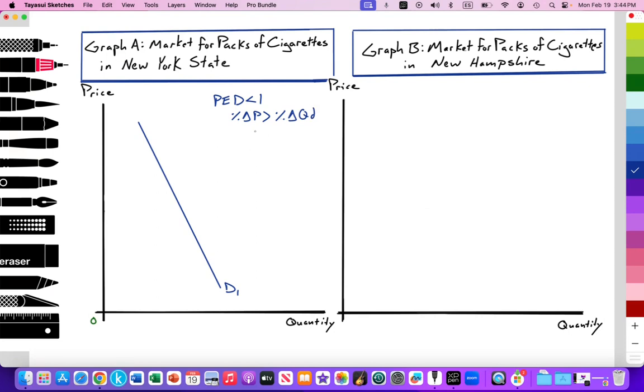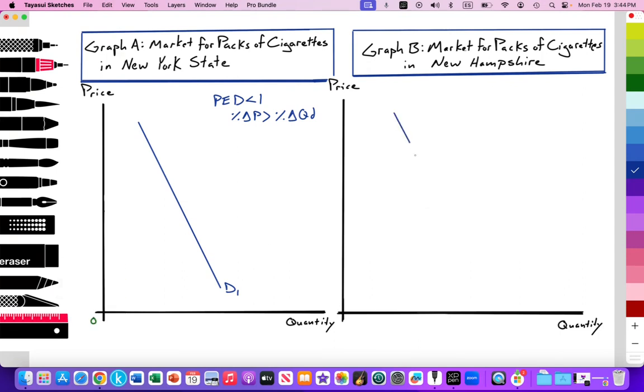And that enables governments, state governments, national governments to really increase the price or the tax on an inelastic good significantly, where it will not have too much of an impact on the producer, but it will have a significant impact on the consumer. It's very regressive. These types of taxes, I have another video that goes into those details, but we're just refreshing our memory that PED for inelastic goods is less than 1, where the percent change, the change on the y-axis, is greater than the change in the quantity. Then we'll draw another demand curve.